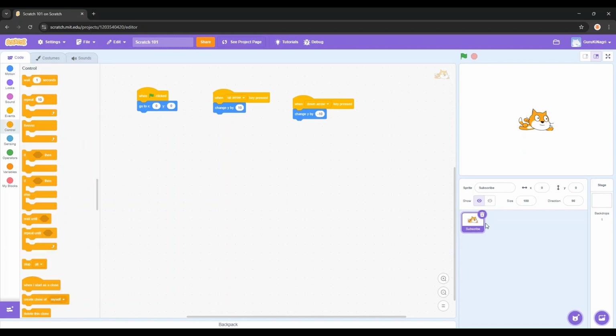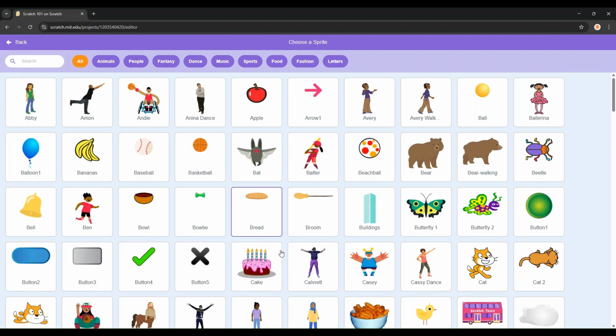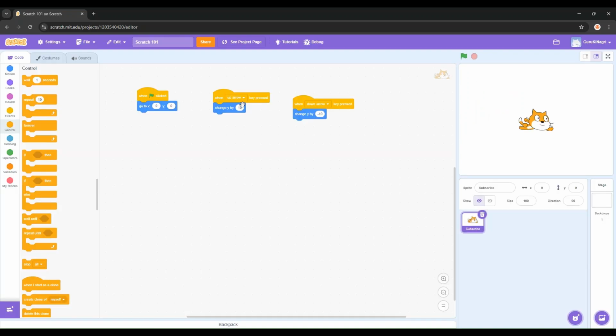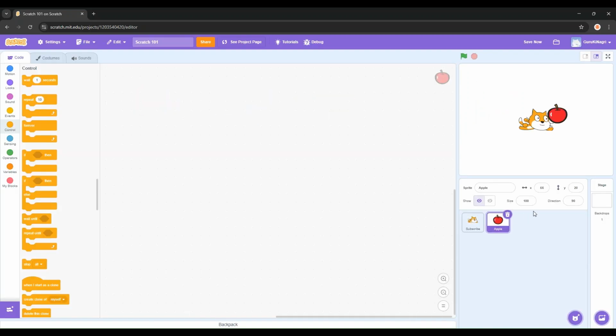Let's do it. What are we flying for? Shiny collectibles, of course. Let's add some coins or an apple. Alright, choose a sprite again, or pick anything you want to collect. I'm gonna collect an apple. Make it a good size, maybe 50. There we go. Now for the code.